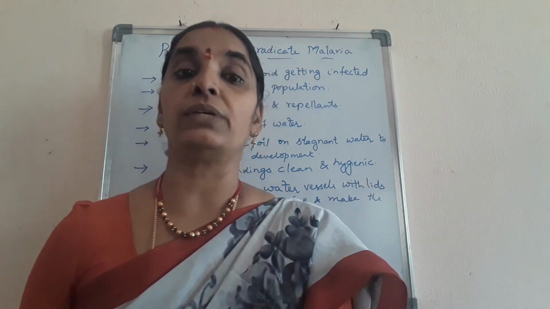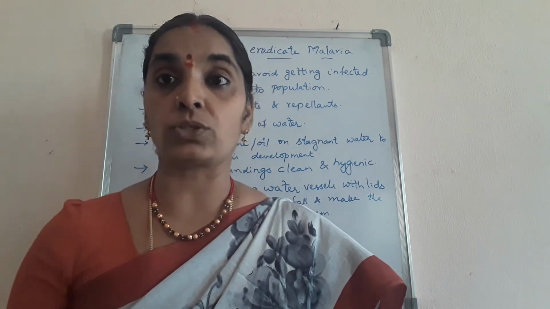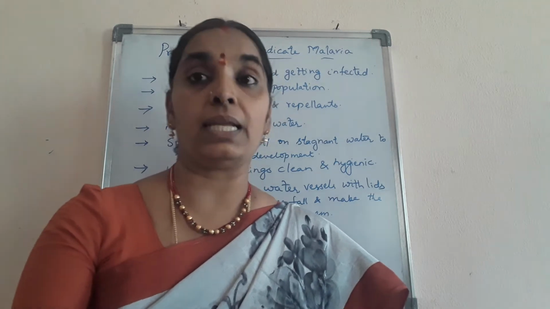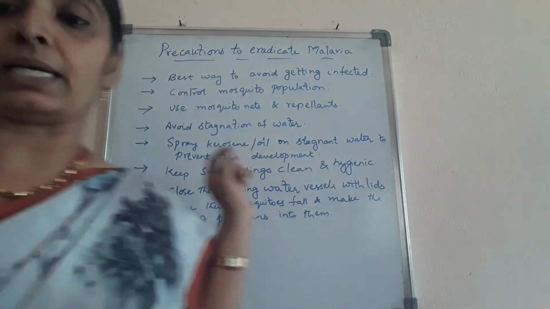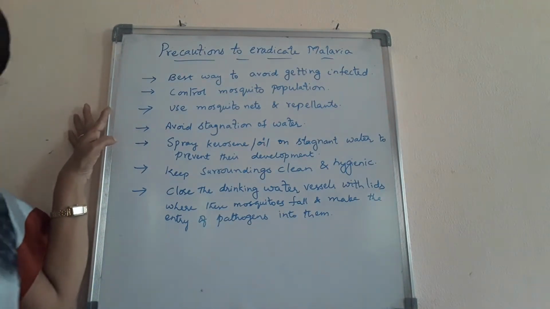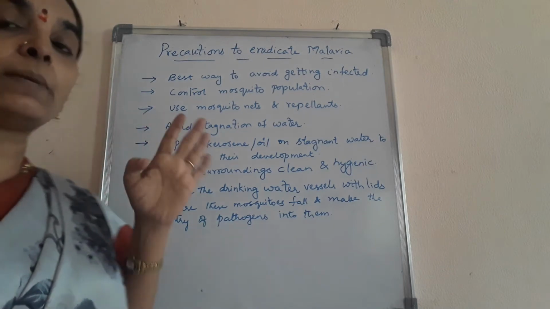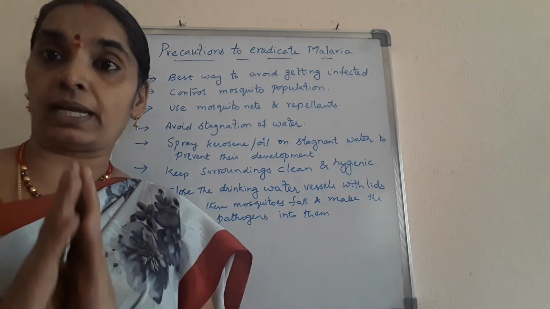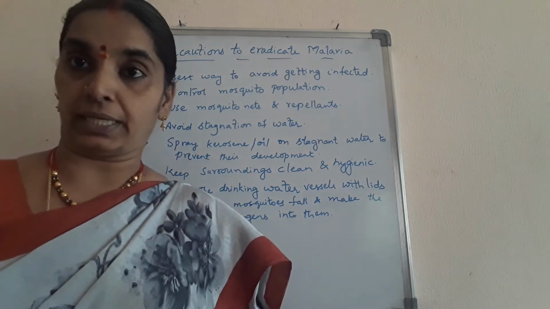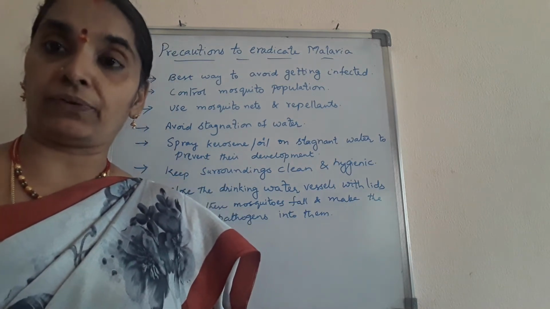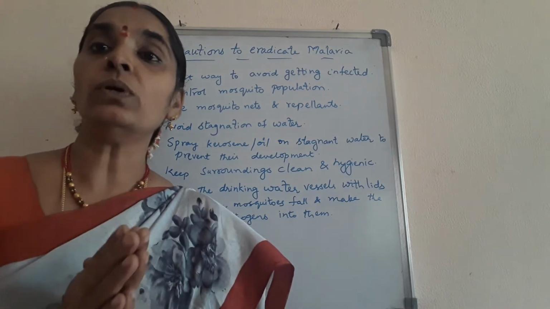Okay, children, you know the female Anopheles mosquito is the main reason, as it becomes the vector for the transmission of malaria. See here, children, over the board you can see the precautions to eradicate malaria. The best way to get prevented from the disease is not to get infected. How can we avoid getting infected?